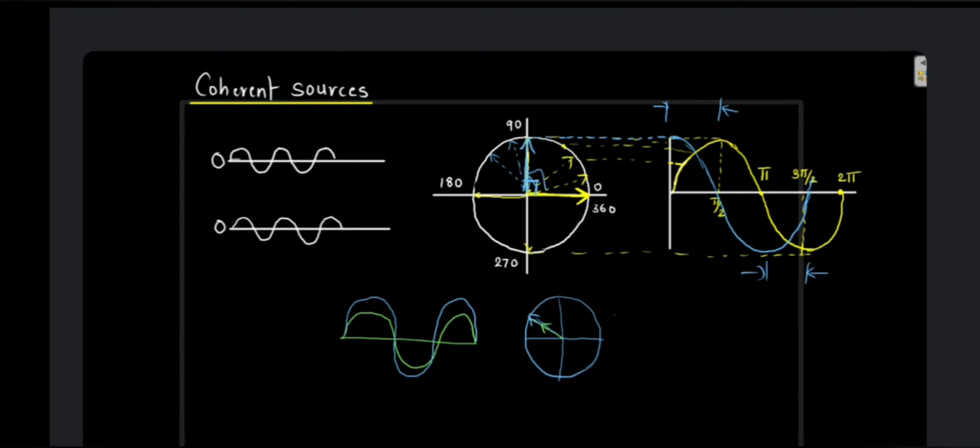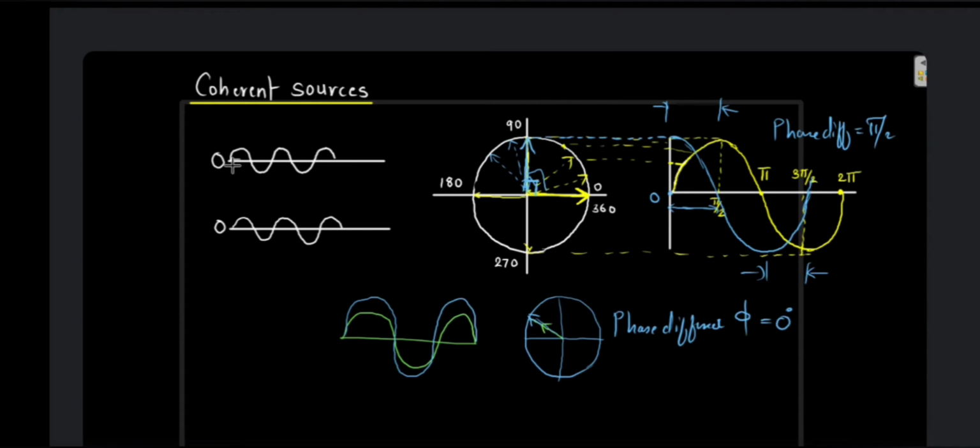So what is the phase difference over here? The phase difference, which is represented by phi, will be 0 degrees or 0. Here, what is the phase difference? If you see over here, this is 0. This is pi by 2. So what is the difference? The angular difference is nothing but pi by 2. So the phase difference over here is pi by 2. This phase difference has to be continued.